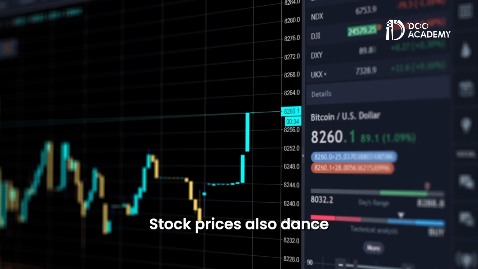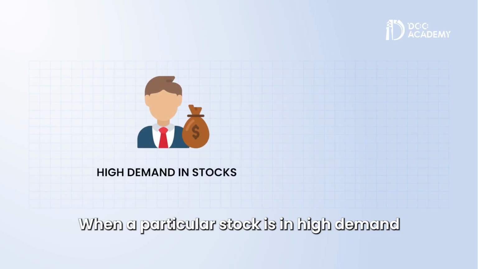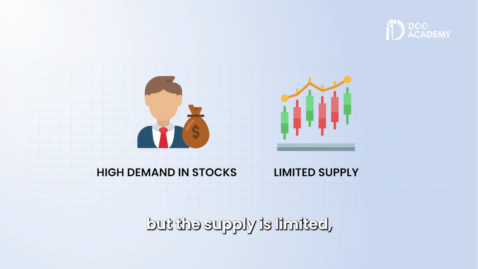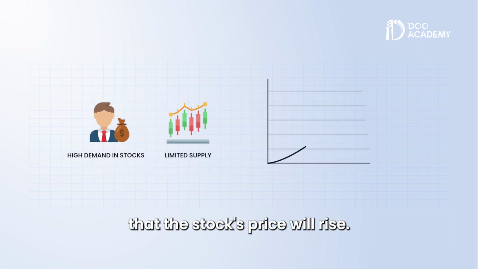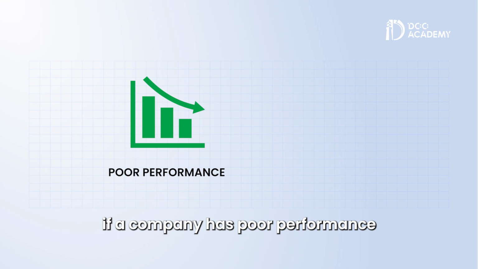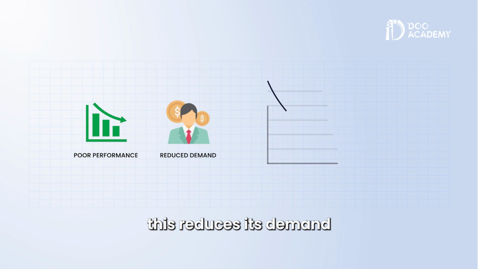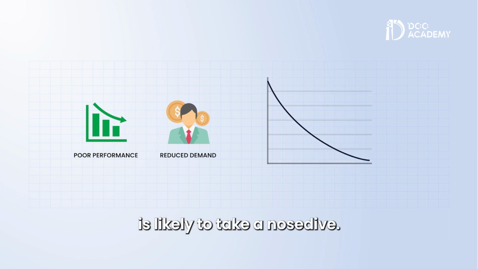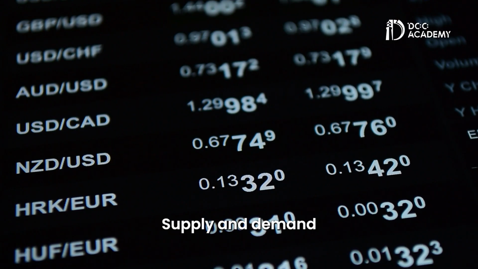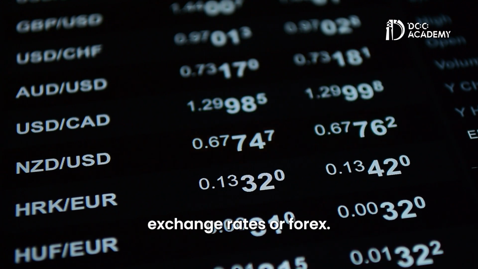Stock prices also dance to the tune of supply and demand in the market. When a particular stock is in high demand, but the supply is limited, you can bet your bottom dollar that the stock's price will rise. On the flip side, if a company has poor performance and prospects, with little interest from investors, this reduces its demand, and the stock price is likely to take a nosedive. Supply and demand also play a major role in foreign currency exchange rates or Forex.